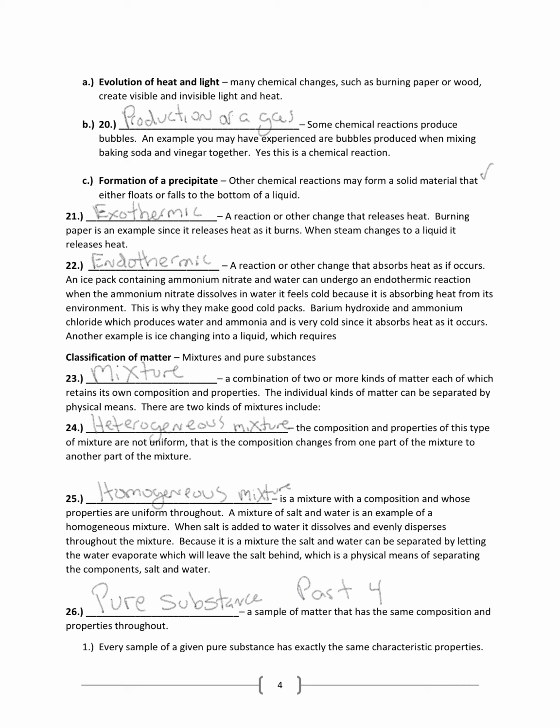A homogeneous mixture is a mixture in which the composition is always the same throughout that solution. So a mixture of salt and water is an example of a homogeneous mixture. When you dissolve salt into the water, you can't see it. That's because the sodium and chloride ions separate, since salt is sodium chloride, and they evenly disperse throughout that mixture.